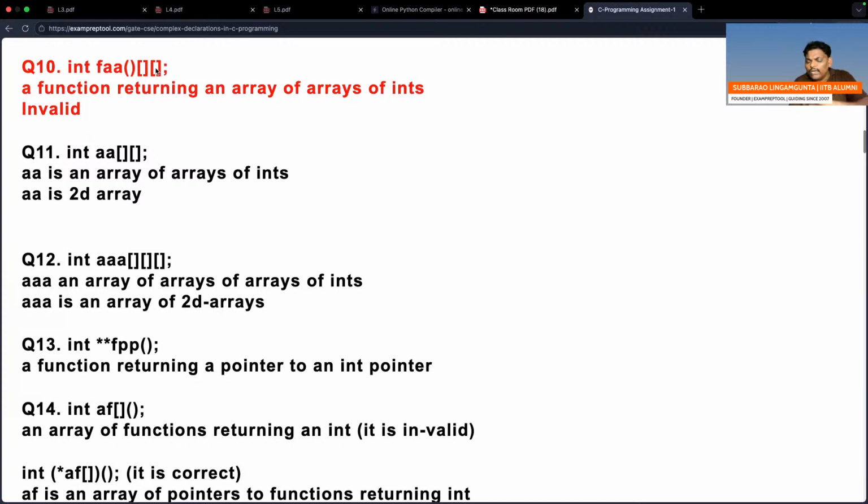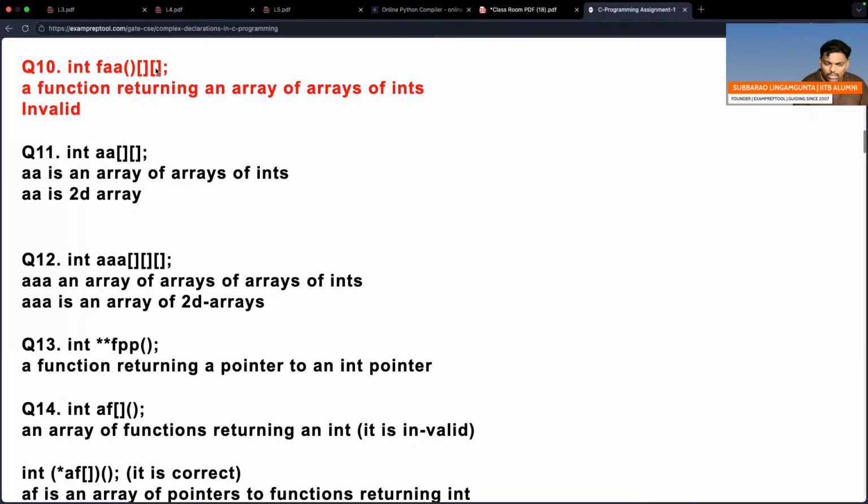Remember, no function returns an array. A single array also, no function returns. A double array also, no function returns. A function returning one array is not possible. A function returning a double array is not possible. It is invalid. Try to understand: a function cannot return one array, a function cannot return a double array. It is impossible.